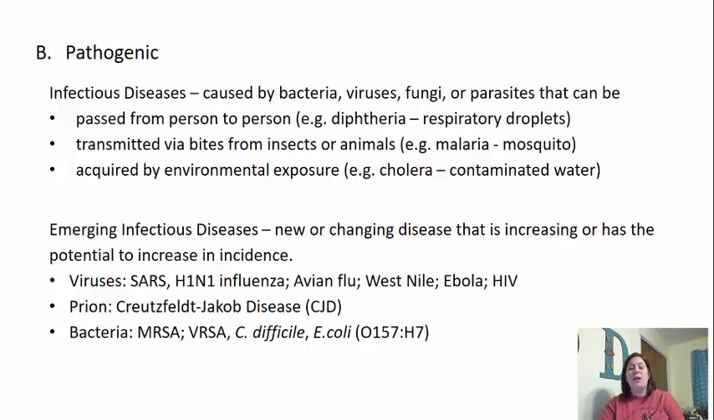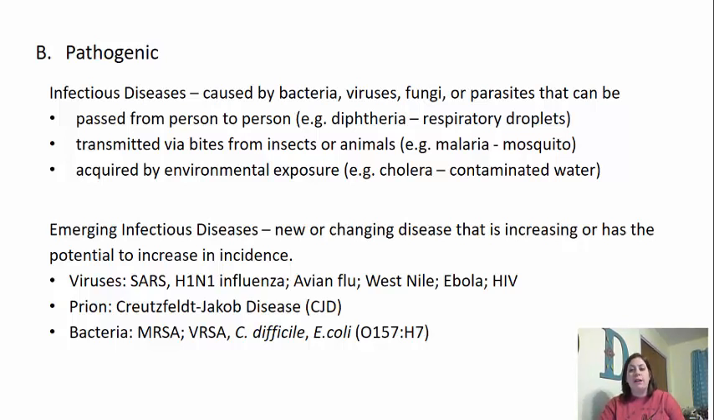Now, there's also what we call emerging infectious diseases. These are newer, changing diseases that are increasing or have the potential to increase in incidence in the future. Some examples listed here for viruses are things like SARS, H1N1 influenza, avian flu, West Nile virus, Ebola, and HIV. These are all types of viruses that are on the radar to be looked at.